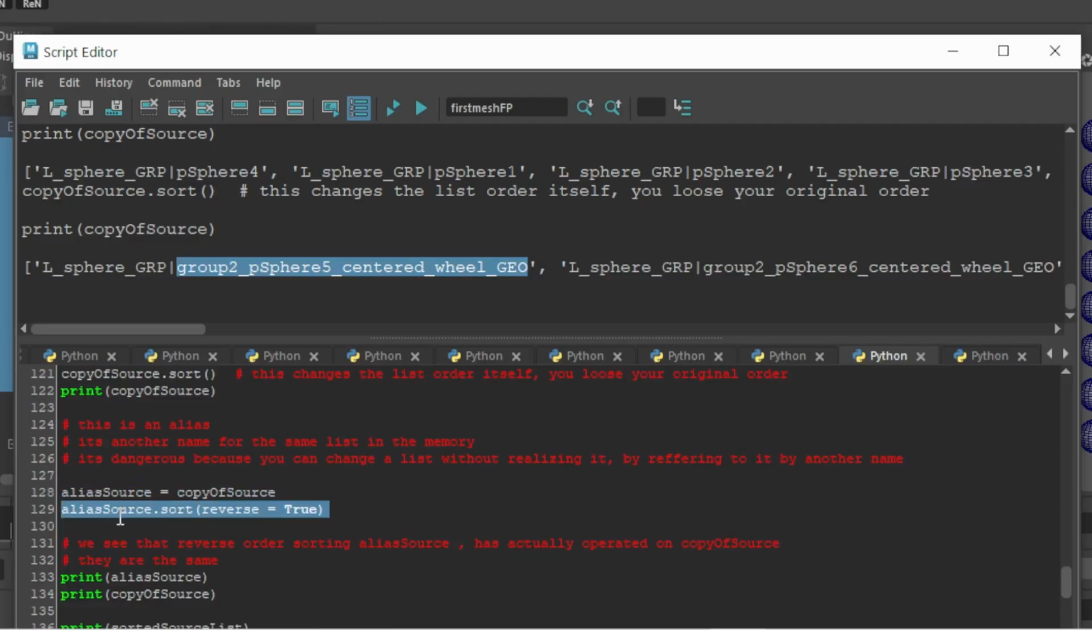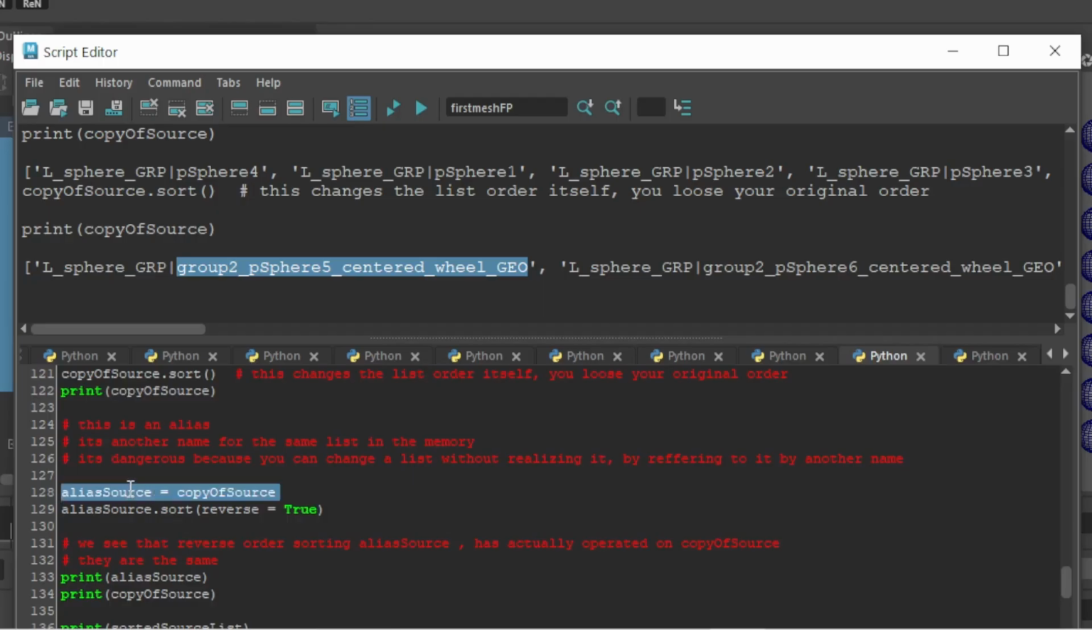So if I do an operation on alias source, such as the sort, and I reverse that, it's going to actually operate on the original copy of source, which you might not intend, because you'll say, hey, I made this thing and set it equal to that, now I'm going to change it, and this will be the same as it was because I made a copy and I only operated on the copy. Well, you'd be wrong. This is an alias. It's the same thing as this. So anything you do to this happens to this.